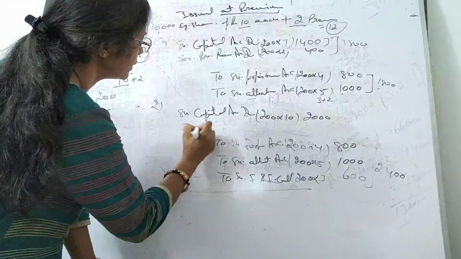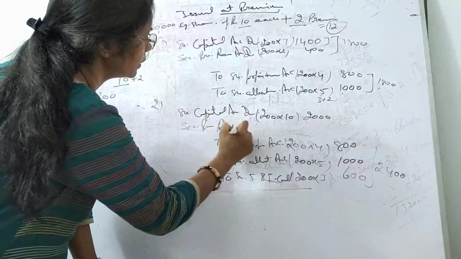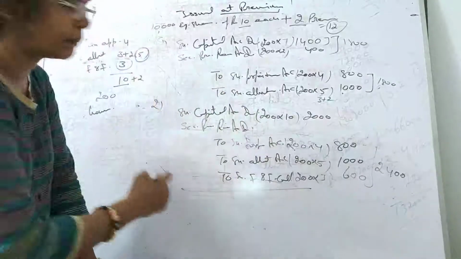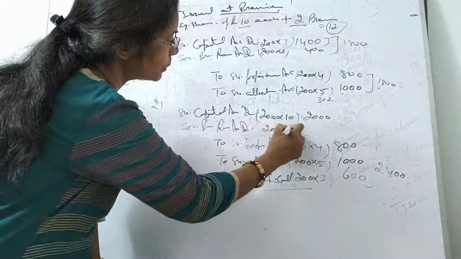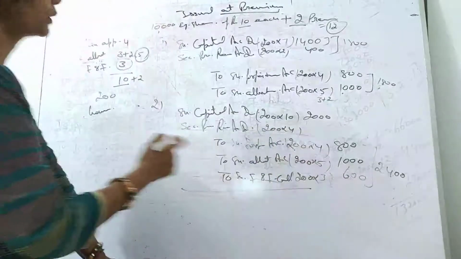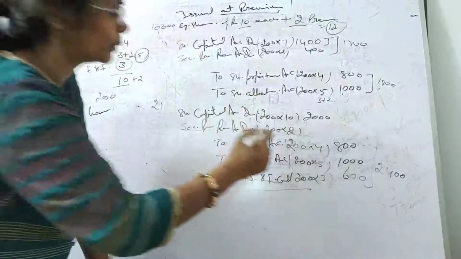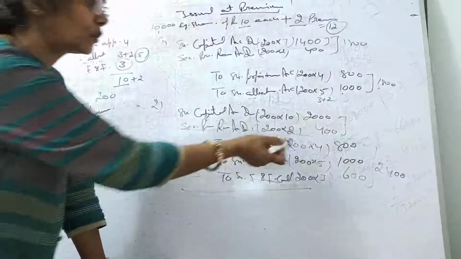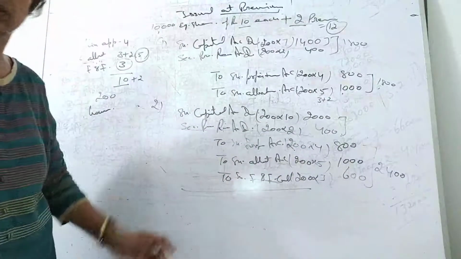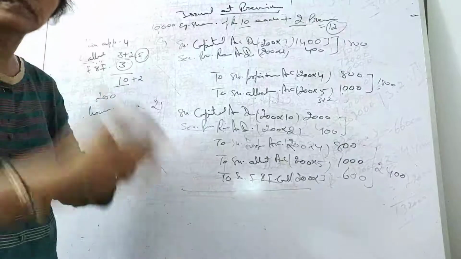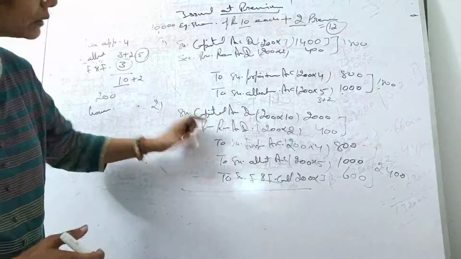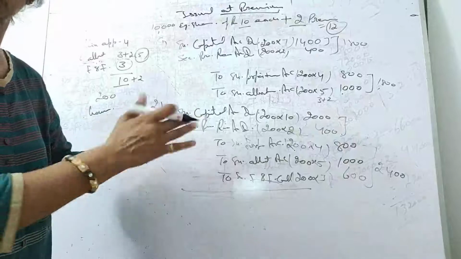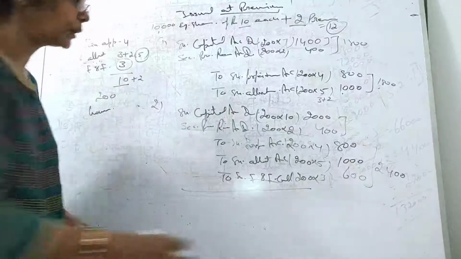So we debit the securities premium reserve account by 200 shares, per share how much premium? 4 rupees. I'm sorry, that is 2 rupees. Premium is 2 rupees. Okay, so this 400 we have debited. All right. So we have completed both the cases. It's very simple. The basic concepts are the same everywhere. Only a little calculative part is there. The conceptual part is there, which you should keep in your mind.